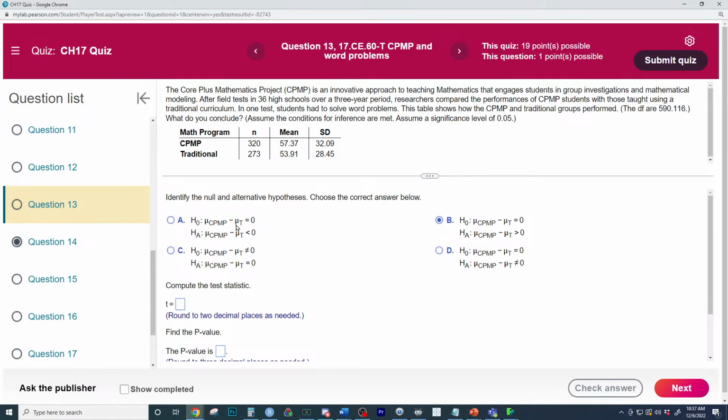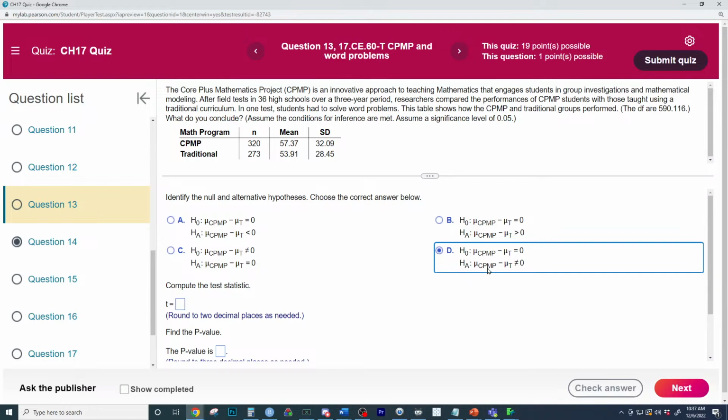And the null always has the equal sign, so that narrows down the choices a little bit here. So they want to see if there is a difference. Then it's D. Oh, psych! Lindsay right there, some 10,000 points practicing right here. So if it doesn't give direction, we go with the non-directional test, the two-tailed.